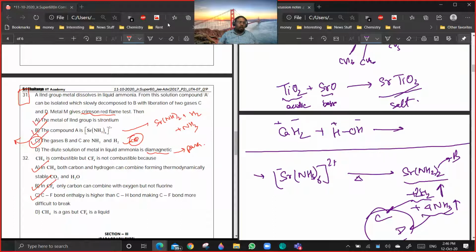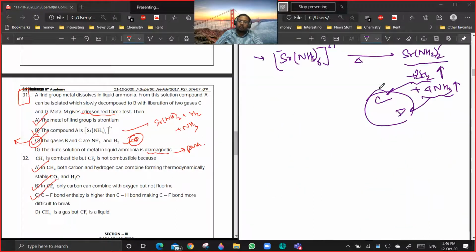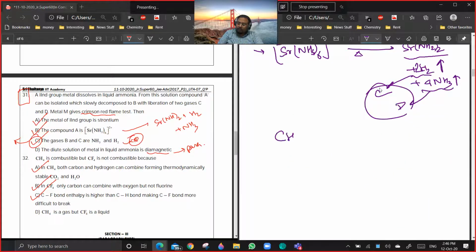Sir, in option A, CH4, C and H will combine and give CO2 and H2, there is no oxygen. No, combustion means that you are doing a reaction with oxygen. Are you getting my point? Carbon and hydrogen combine with oxygen. When you write like this, you get CO2 plus H2.